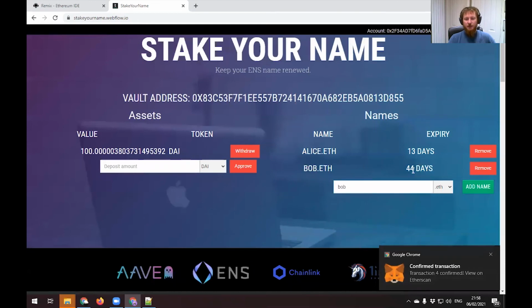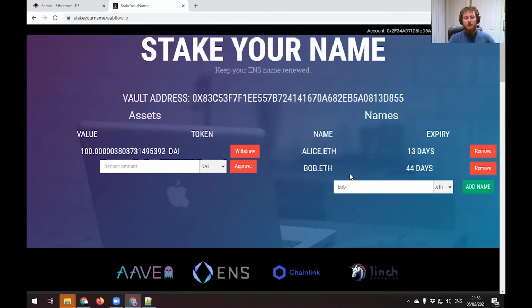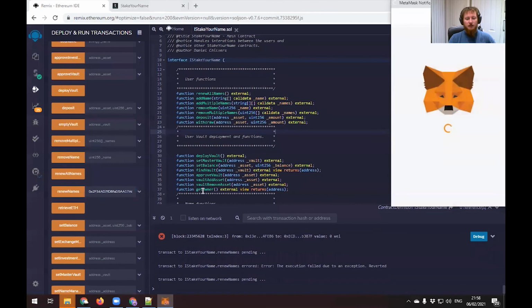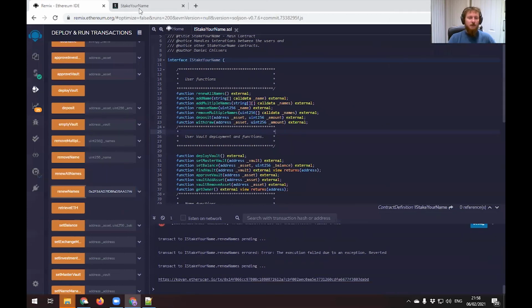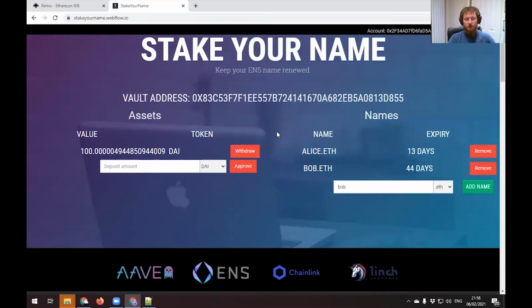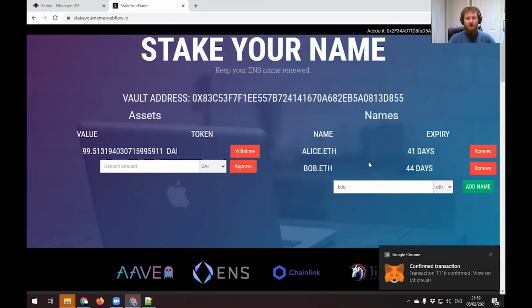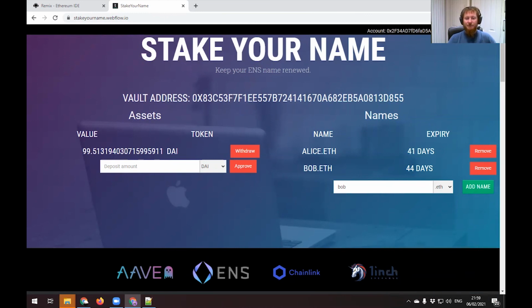Bob has 44 days. Now, I'm not going to wait for the Stake Your Name contract to do the renewal automatically. So I'm just going to go to the back end and give it a little poke. Once that transaction goes through, we should see that Alice is within the renewal period. Her time should increase and the funds will decrease, whereas Bob will stay on 44 days because he's not within the minimum renewal period.